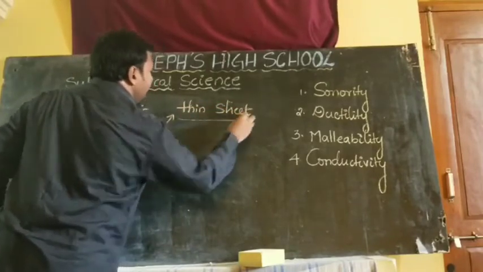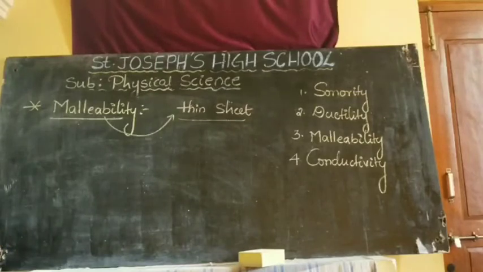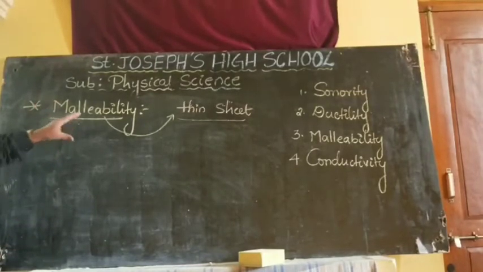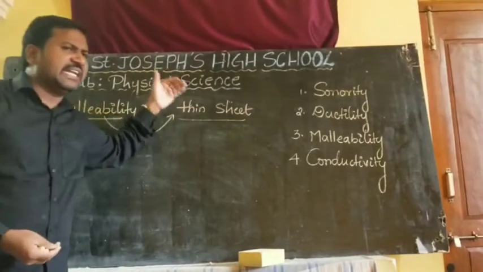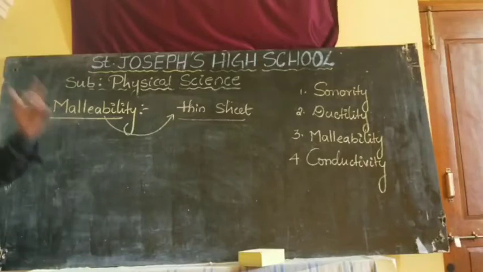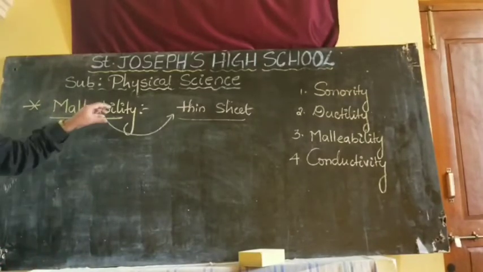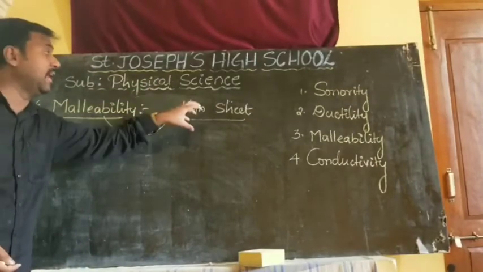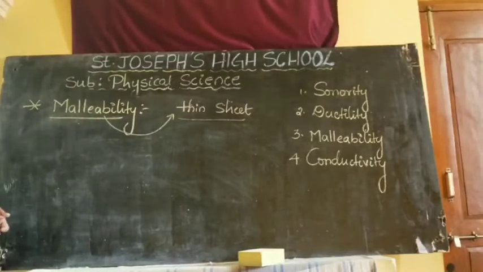Nowadays we have aluminium foils and many other foils available. That means we make metals into very, very thin sheet-like structures. This property is called malleability.